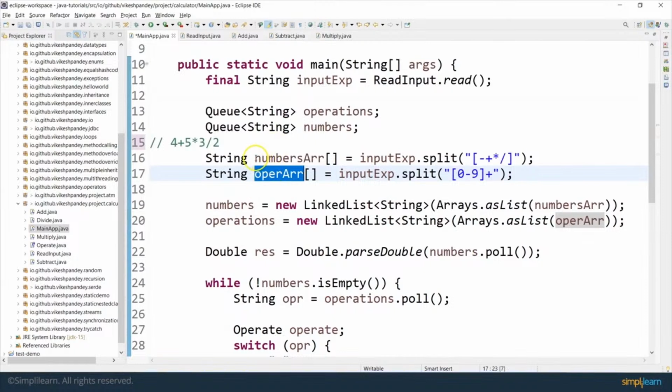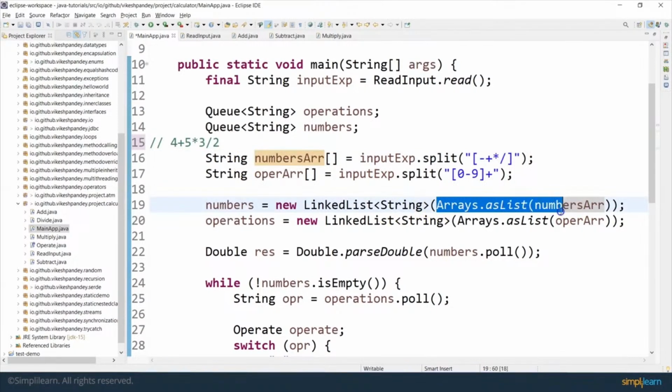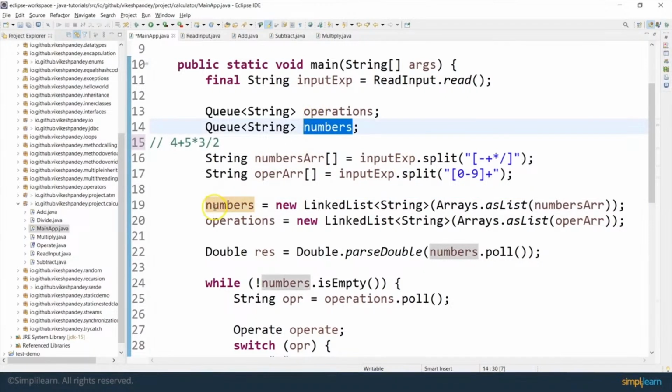Once I've created these string arrays, I want to convert them into a queue. So I convert this array into a list by calling Arrays.asList. This expression is going to return a list. Then I convert this normal list into a linked list, and store this linked list into the queue of numbers.